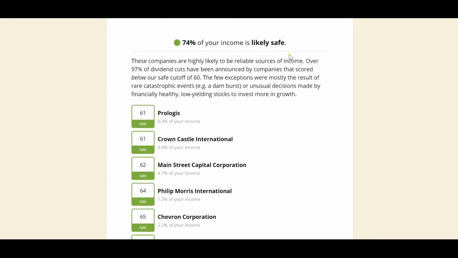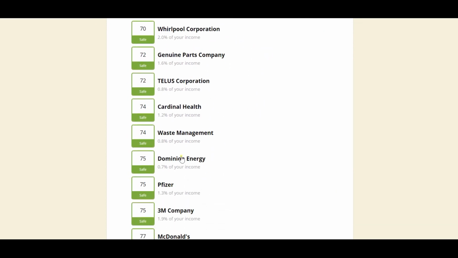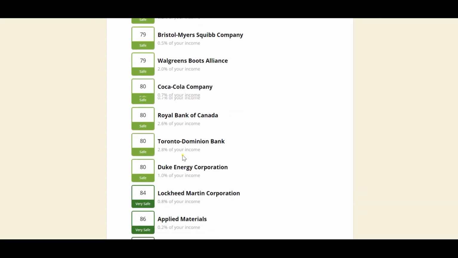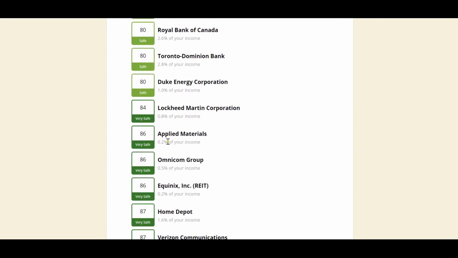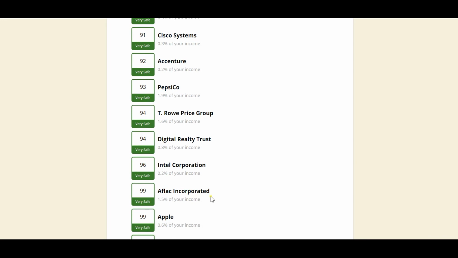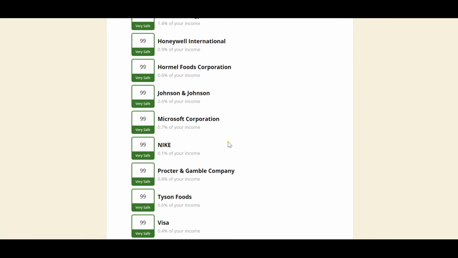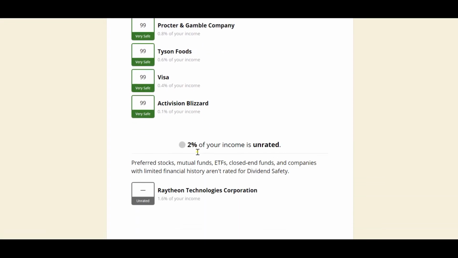And 74% is likely to be safe. More than 80% are considered very safe. I got Lockheed Martin, Applied Materials, several companies which are more than very safe. If you see Apple, Microsoft, Johnson & Johnson, all the premium companies are very safe dividend companies. I have only 0.1% of my income from Activision Blizzard. I believe this is more like a growth company, but it is still providing a dividend of 0.56%. So I have a very small portion of my portfolio in this one.